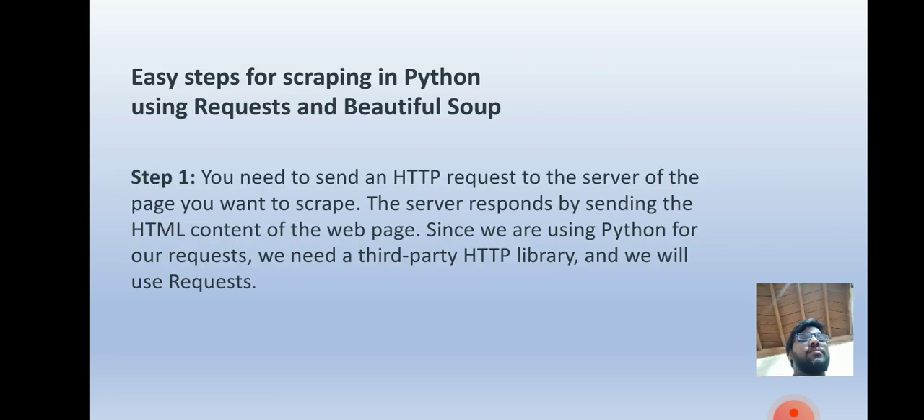Let us learn easy steps for scraping in Python using requests and Beautiful Soup. We have easy steps. The first step is you need to send an HTTP request to the server of the page you want to scrape. The server responds by sending the HTML content of the web page. Since we are using Python for our request, we need a third-party HTTP library, and we will use requests.